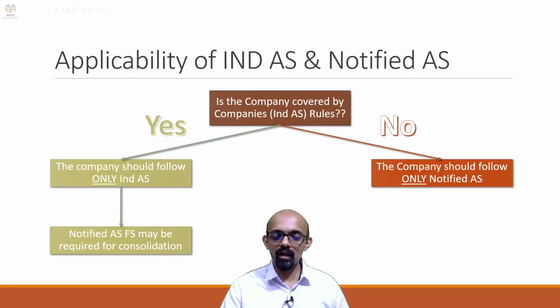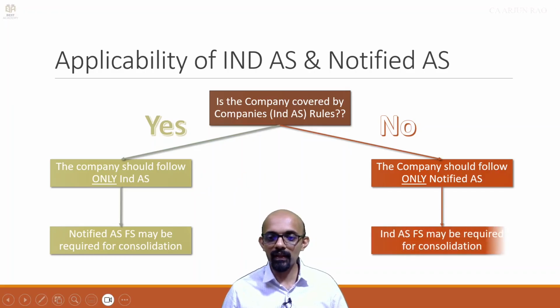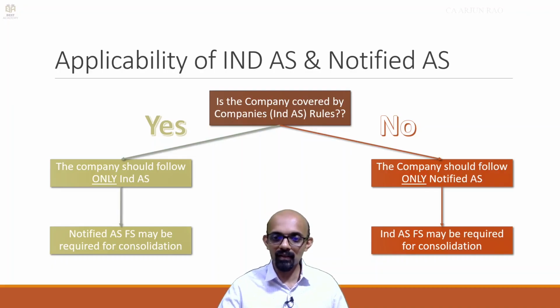So if a company is covered by Ind AS and is following Ind AS, it may be required to prepare for consolidation financial statements as per the 27 notified AS. Similarly, if a company is not covered by Ind AS, it is following notified AS, for consolidation it may be required to prepare Ind AS financial statements. All this we will see in the next few slides.